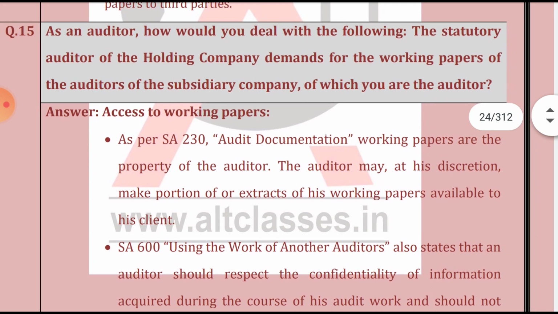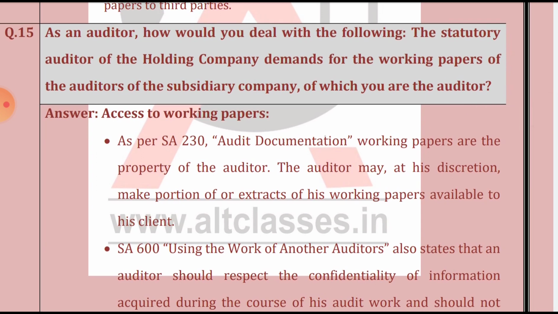Next, as an auditor, how would you deal with the following? The statutory auditor of the holding company demands the working paper of the auditor of the subsidiary company, of which you are the auditor. So the holding company's auditor is demanding the working paper of the auditor of the subsidiary company. A subsidiary company auditor is under no obligation to provide such documentation, which he has maintained while performing his audit, to the auditor of the holding company.